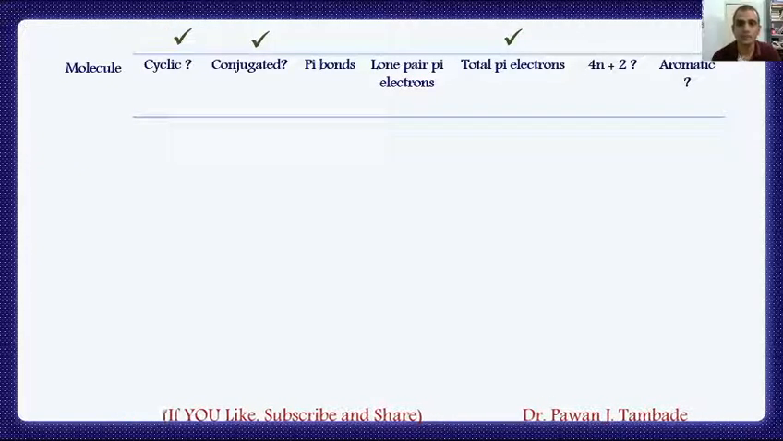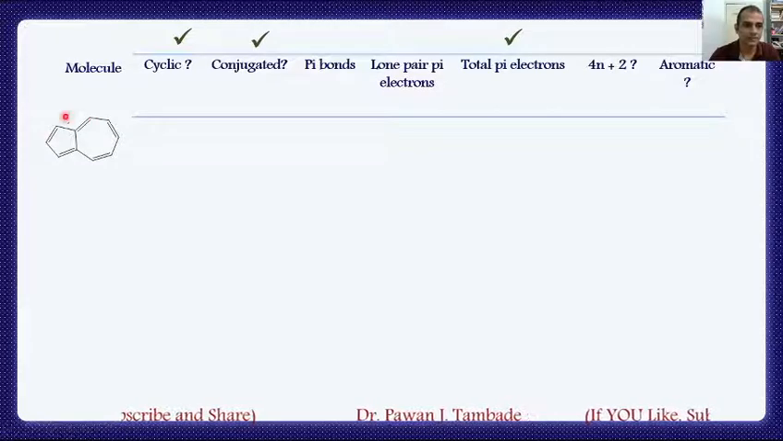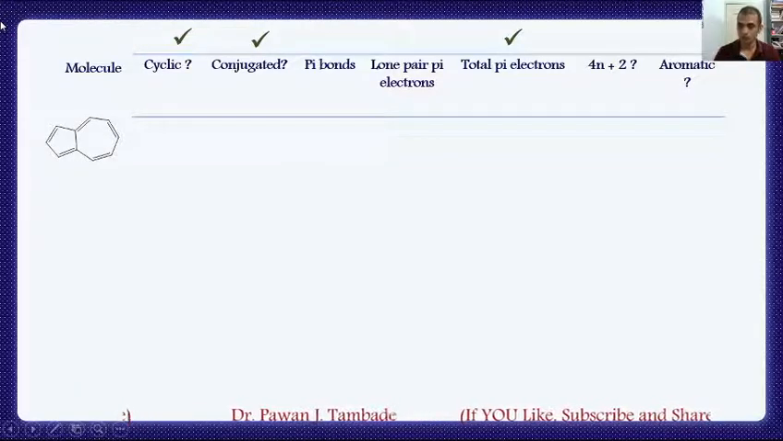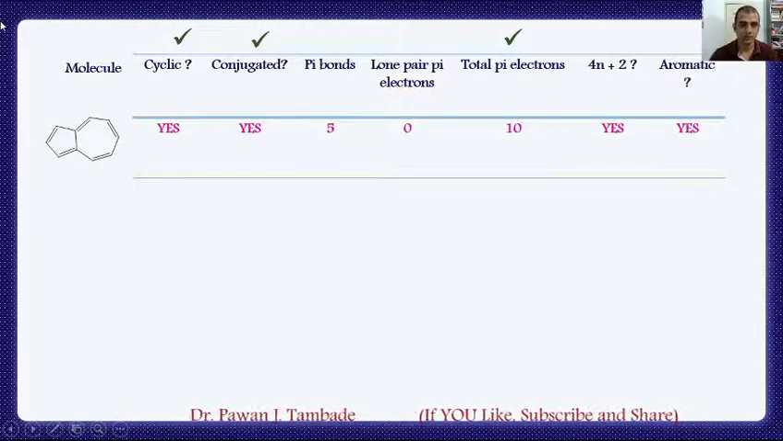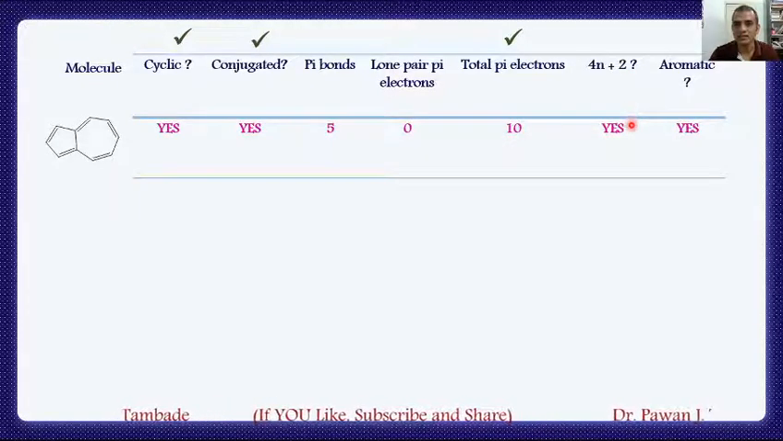Let us have some more examples in the same fashion. Now look at this molecule. This molecule is cyclic, it is conjugated as well, it is having 5 pi bonds. So it is cyclic, conjugated, having 5 pi bonds, that is, the total number of pi electrons is 10. So it satisfies Huckel's rule of pi electrons. So this molecule is aromatic.